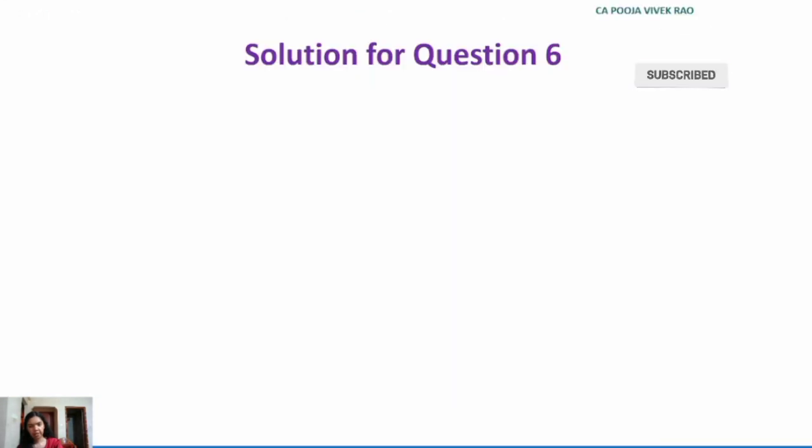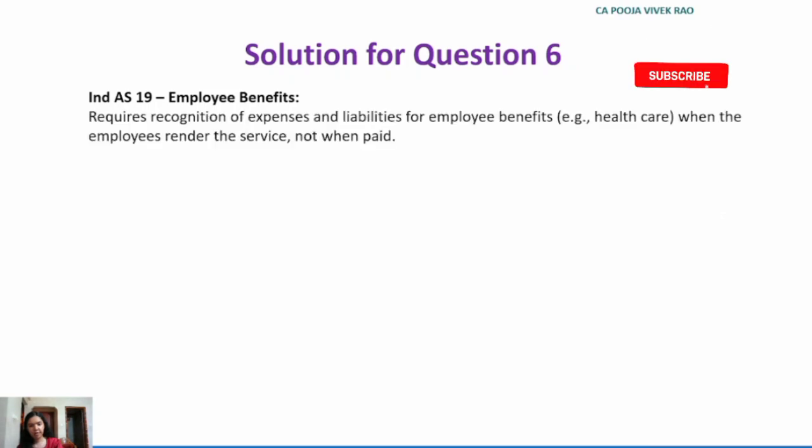So the Ind AS applicable in this case, first will be Ind AS 19, employee benefits. This requires recognition of expense and liability for employee benefits, that is healthcare, etc., when the employees render service and not when it is paid. And another Ind AS applicable is Ind AS 12, income taxes.